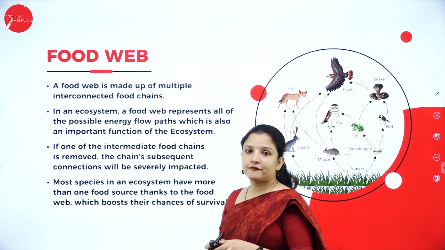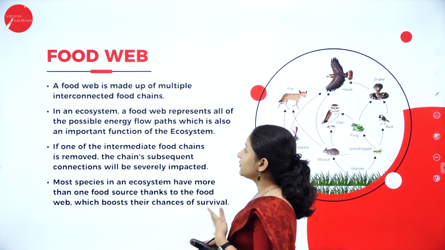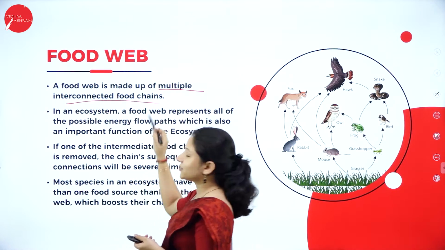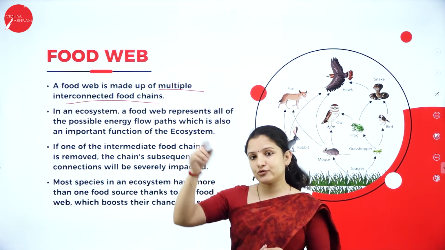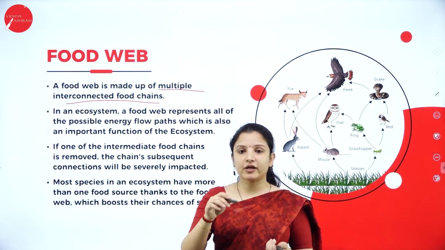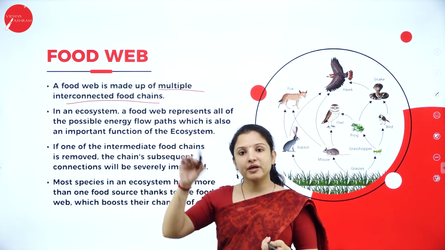Next, talking about the food web, how exactly the energy flows in a food web. So a food web is made up of multiple interconnected chains, as I showed you in the previous slide, where I drew different arrow marks, saying that this particular organism can feed on these different organisms, forming a food web.